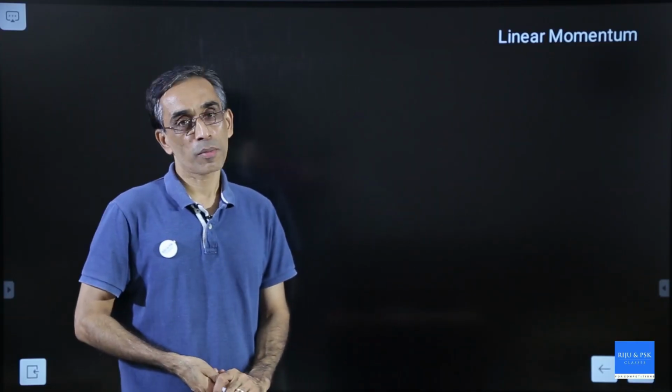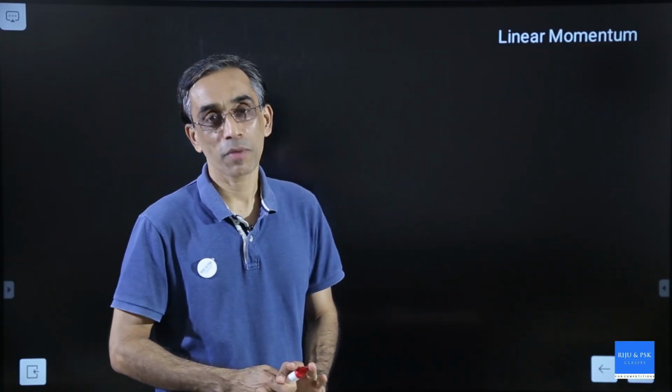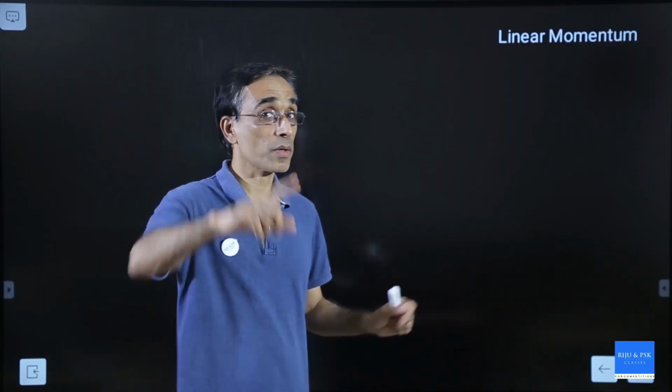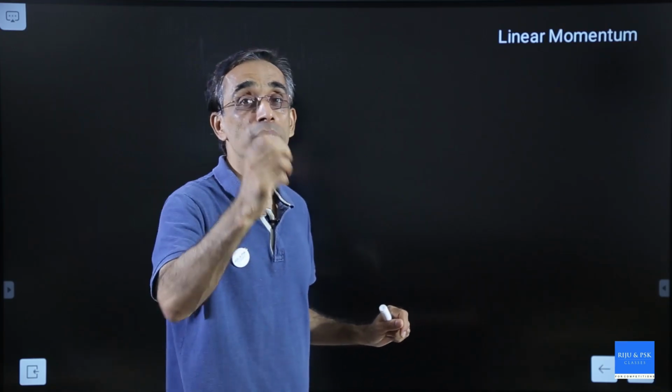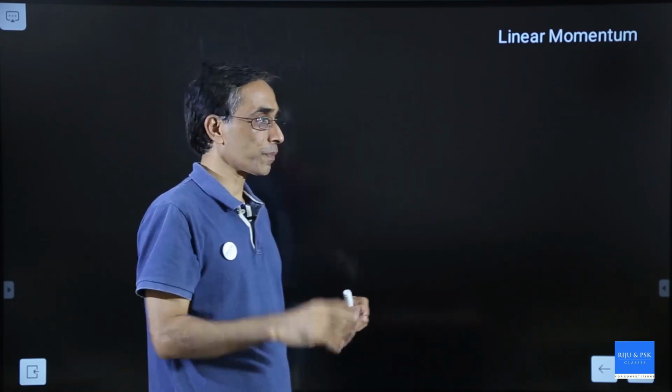Welcome back to laws of motion. We were discussing linear momentum. It's a product of mass and velocity. A body at rest has got zero momentum and a body in uniform motion has got a constant momentum. My question was, who will change or what will change linear momentum of a body?